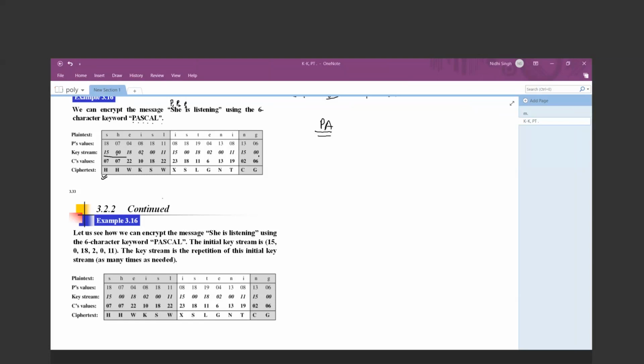Okay, so no doubts. Suppose in this case, K is made up of K1 so on to K6, and M equal to 6. M is nothing but the length of your key. Suppose one case where M equals 1.